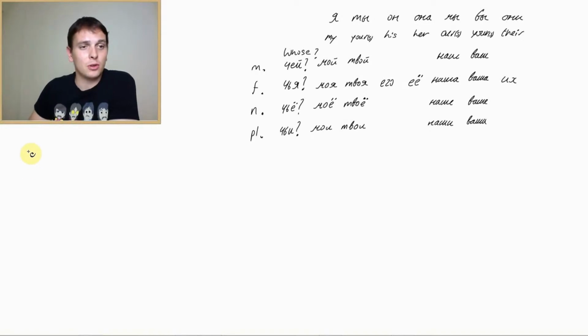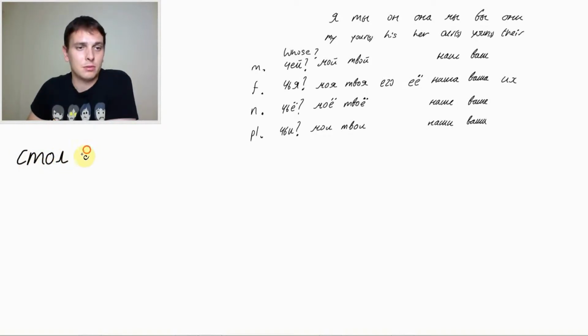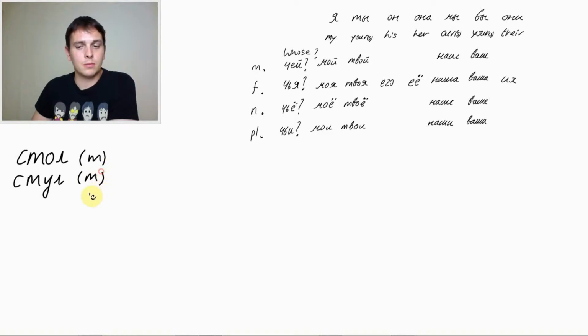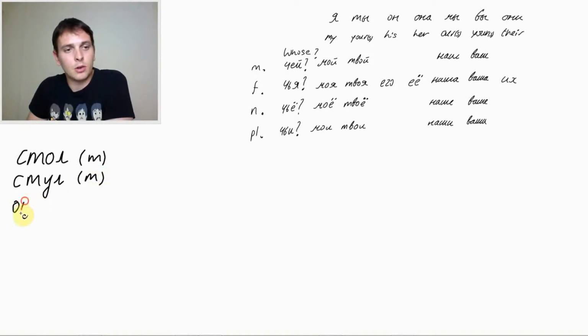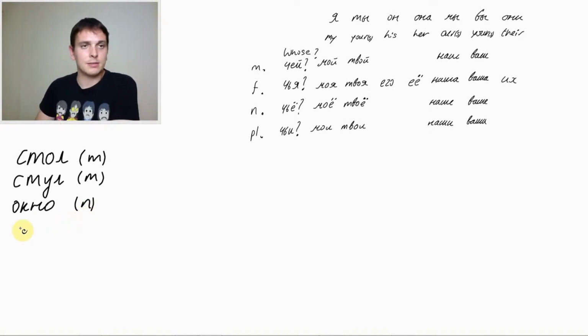First word would be стол. Do you remember what it is? Стол is table, and стол is masculine. Стул. Also masculine. Окно is neutral. Карта was map. Карта. Female.